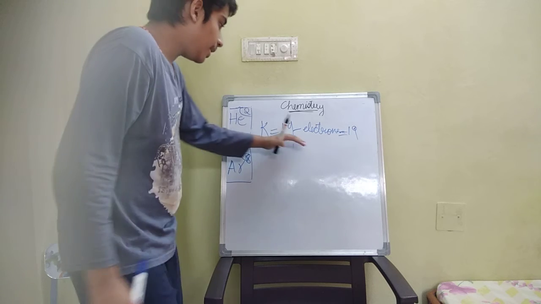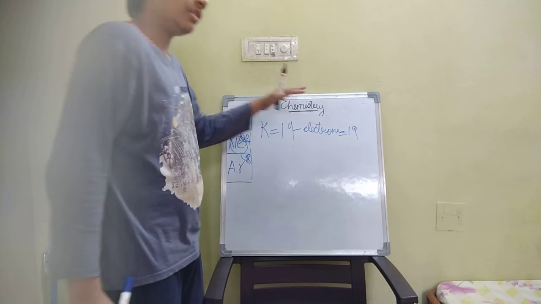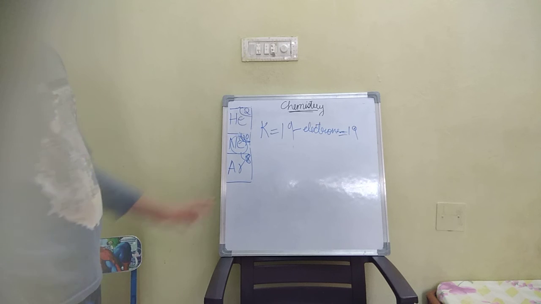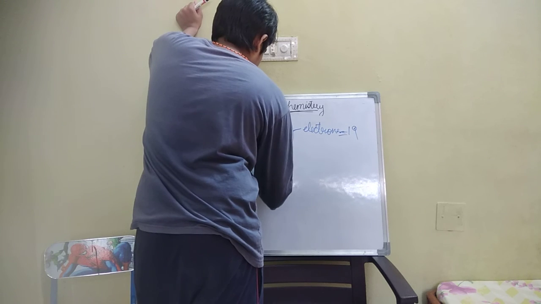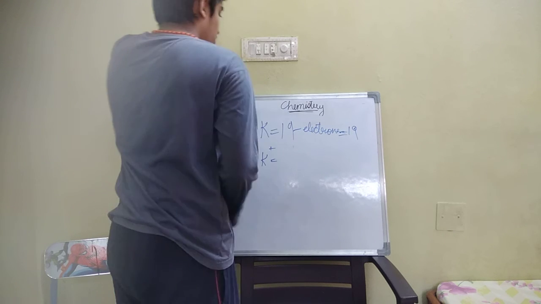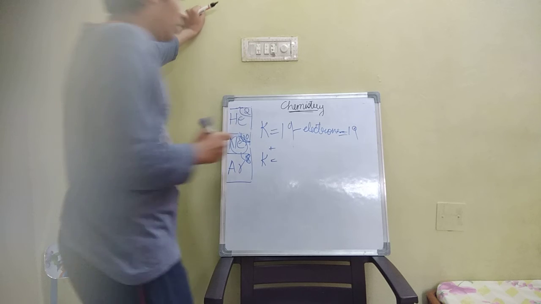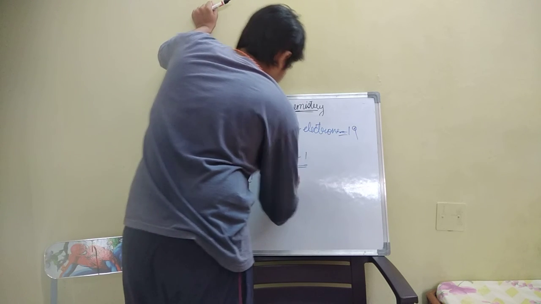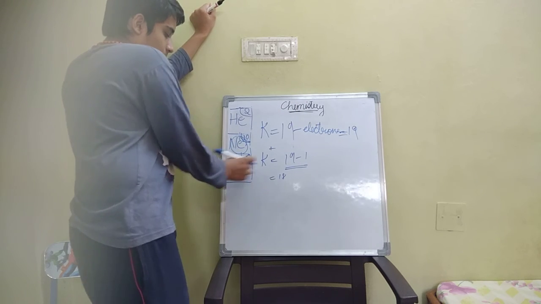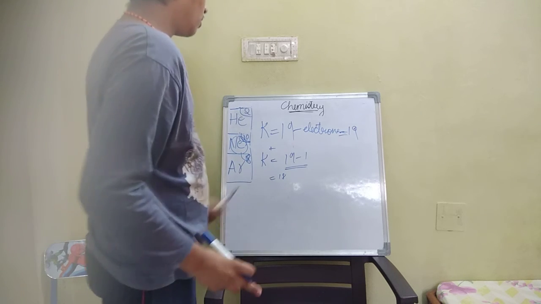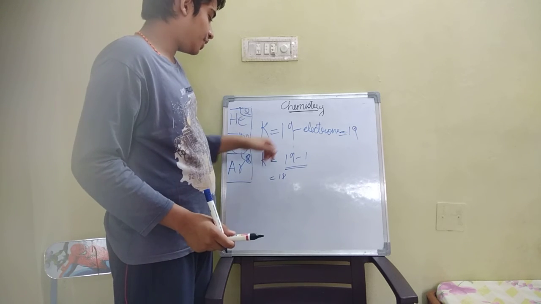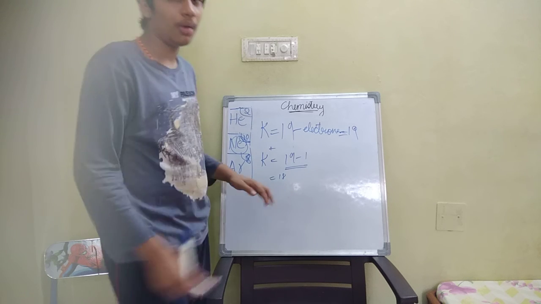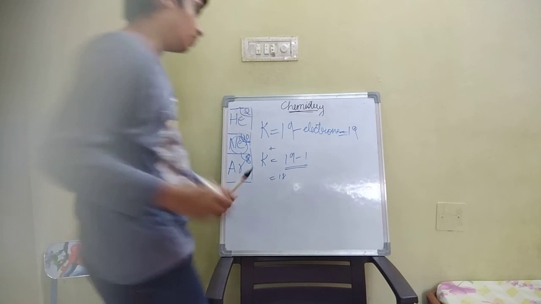To make it stable, we need to keep plus or minus. We need to keep plus, because plus means loss of electron. 19 minus 1 is 18. Now it's stable. We need to keep potassium plus, loss of an electron, 18. Now it's stable. If you want, we will check calcium also.